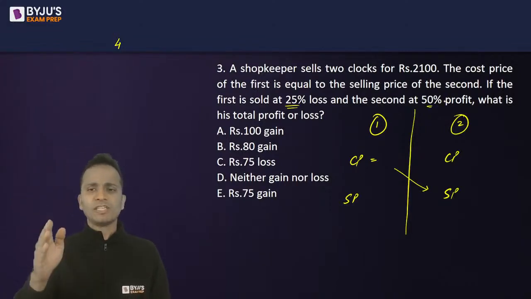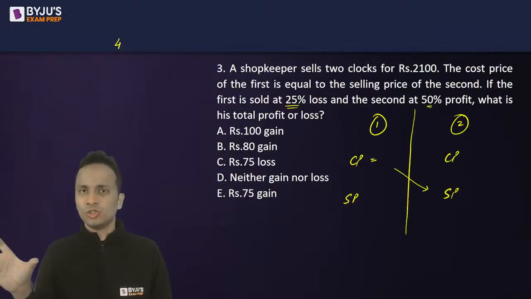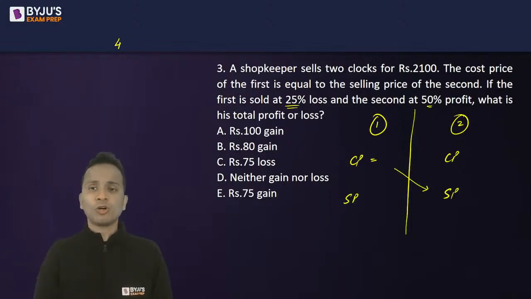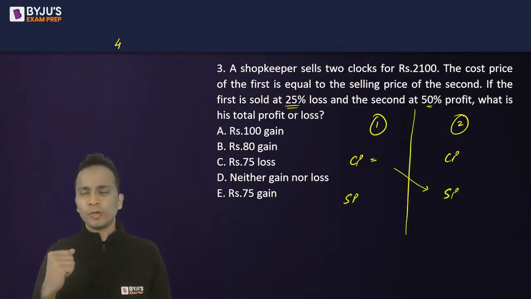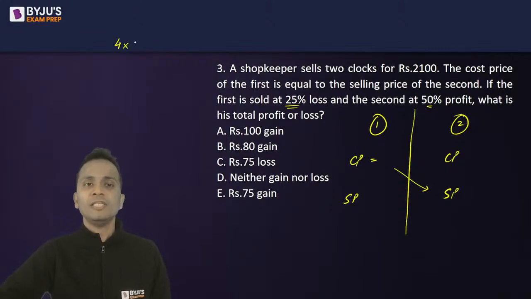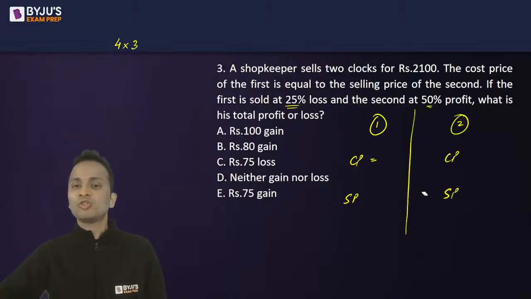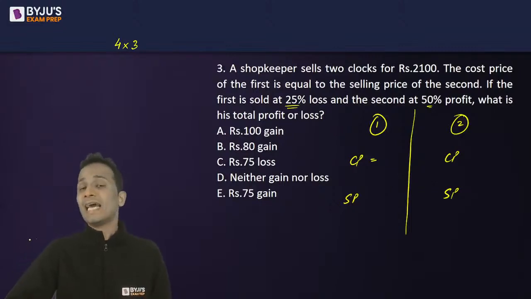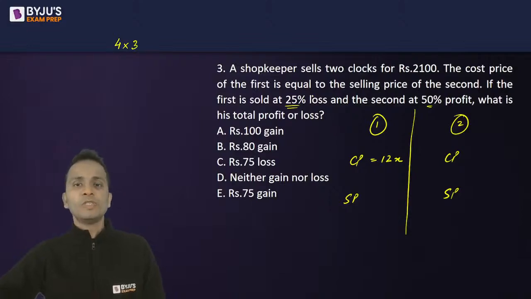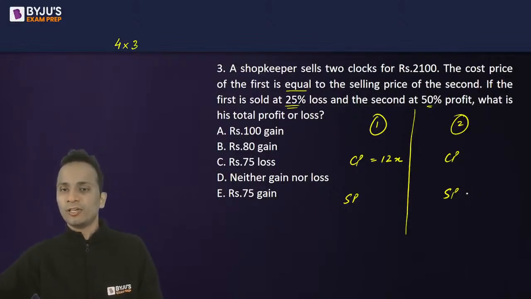After that, the selling price is to be assumed. Now 50% profit means 3 by 2 will be the selling price of the cost price. Now I have 3, so the selling price should be a multiple of 3. That means these two numbers should be multiples of 4 and 3, that means a multiple of 12. So if we assume these values to be multiples of 12, then the calculations will be easier. Let's see how. I'll assume the cost price of the first clock as 12x, which is equal to the selling price of the second clock.